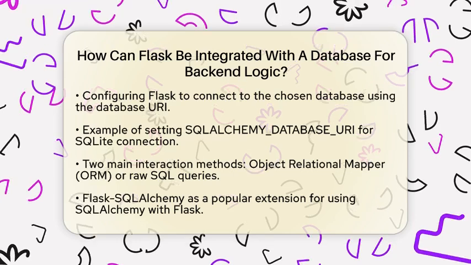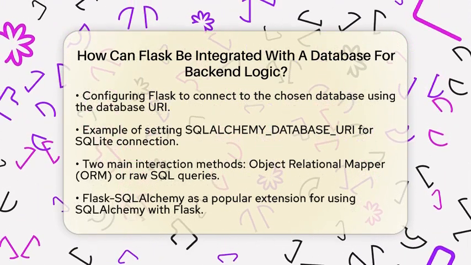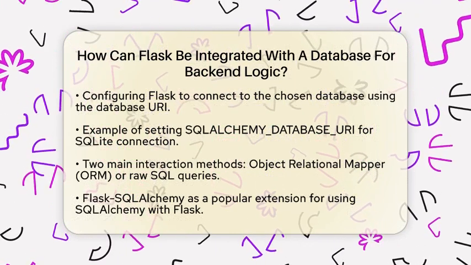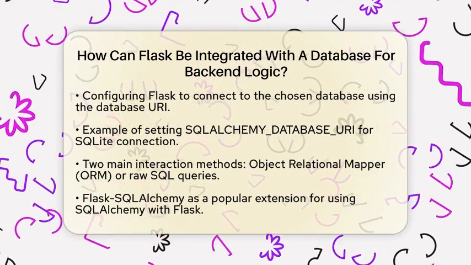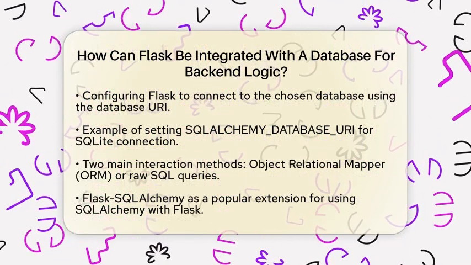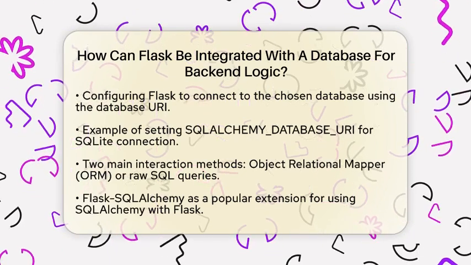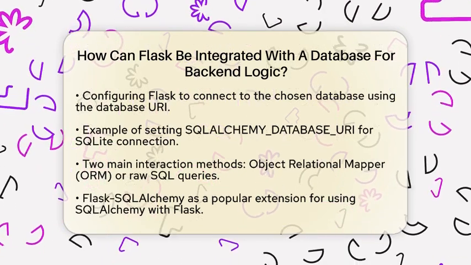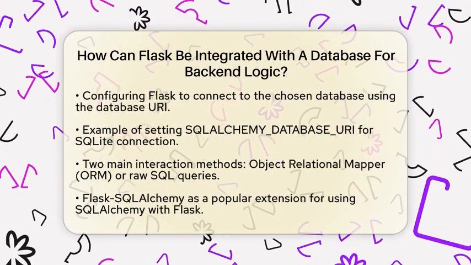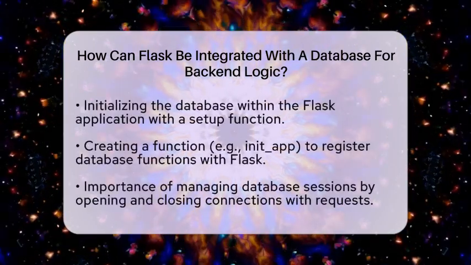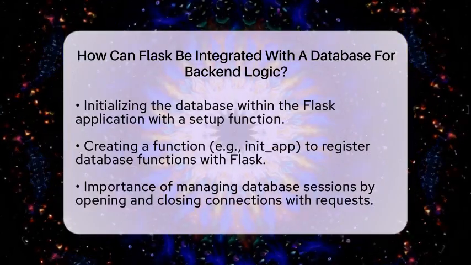After setting up your connection, you need to initialize the database within your Flask application. This involves creating a function to set up the database connection and prepare the database schema. You can define a function like init_app that registers database-related functions with your Flask app. Additionally, you can create a command to initialize the database schema by executing SQL scripts or creating tables using your Object Relational Mapper models.